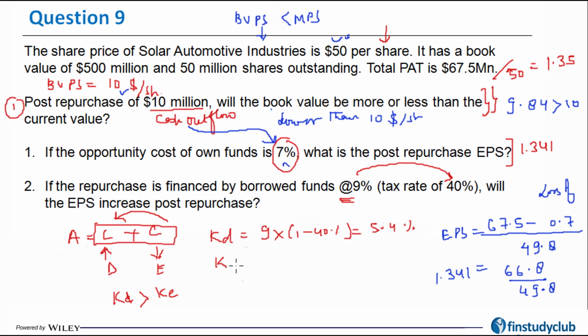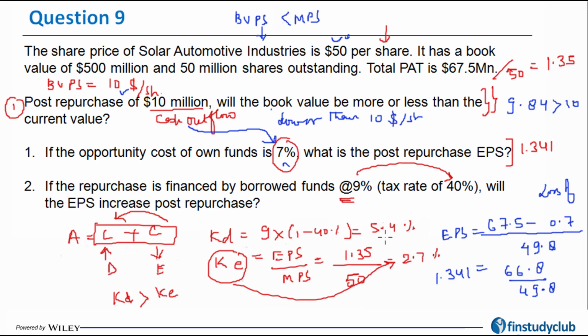And here the cost of equity is to be calculated using EPS upon MPS, which in this case, the earnings per share is coming out to be pre-facto 1.35, and the market price is coming out to be 52.7%. So you see that the cost of equity is 2.7, whereas the new cost is exactly double of it. So therefore EPS post the repurchase is going to fall.